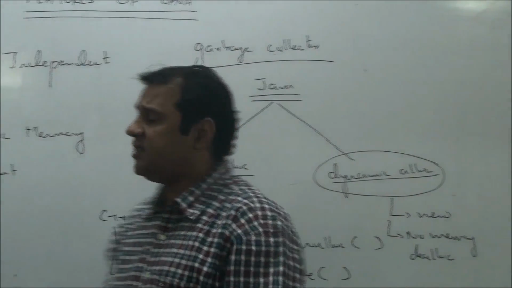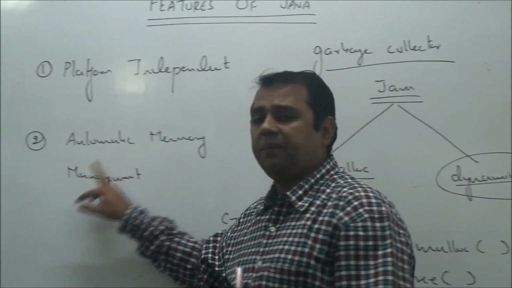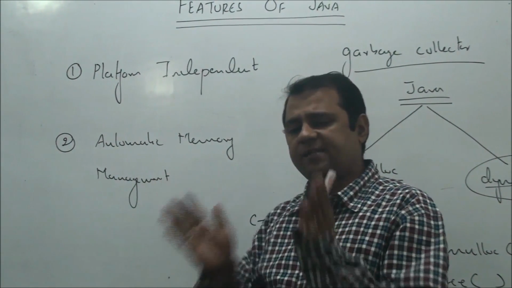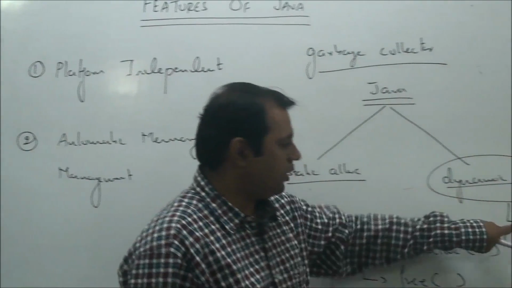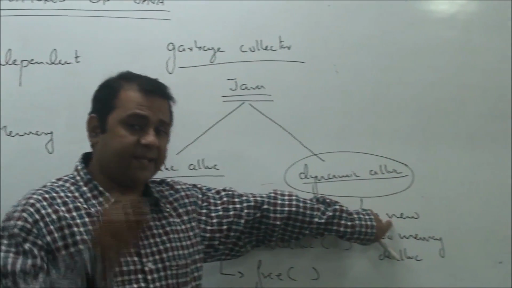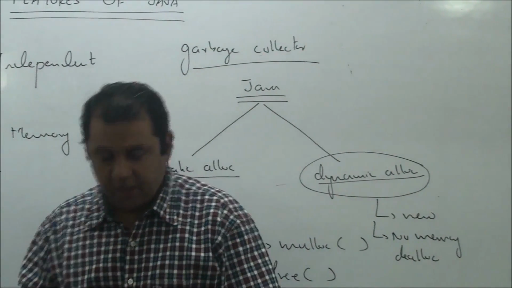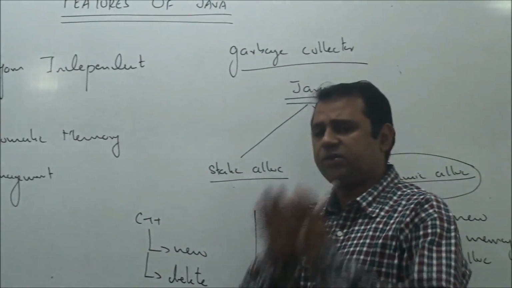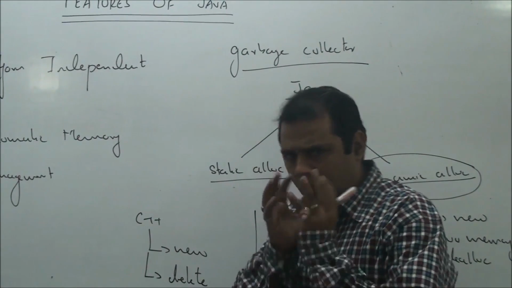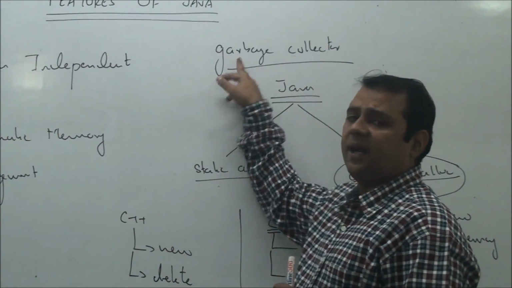That is why we say in Java we have automatic memory management, where allocation is done by the programmer by calling the keyword new, and its deallocation is entirely handled by JVM using a separate software routine, a separate code you can say, which is called the garbage collector.